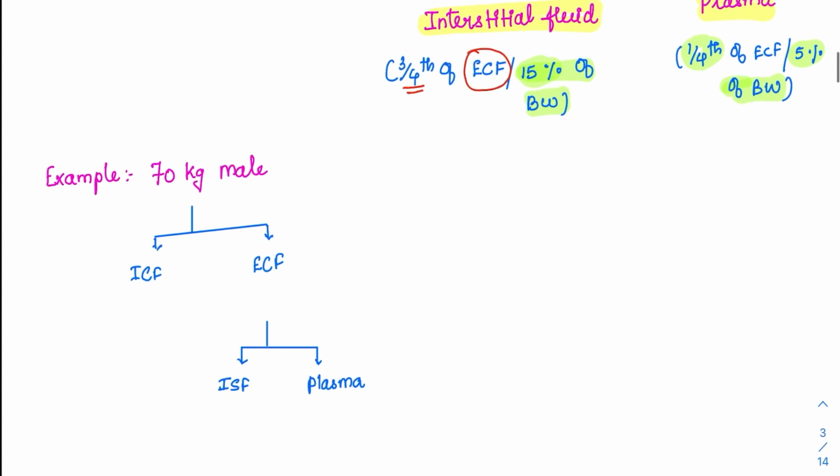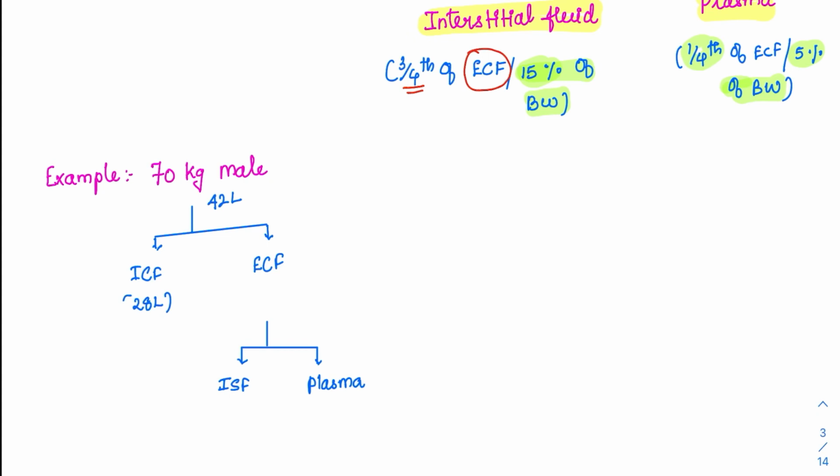The classical example given is: what is the body water distribution in a 70 kg male? You just have to remember these values. It is a commonly asked question, because 70 kg is taken as a standard adult. In a 70 kg male, 60% is 42 liters. Out of that, two-thirds is ICF, so around 28 liters.